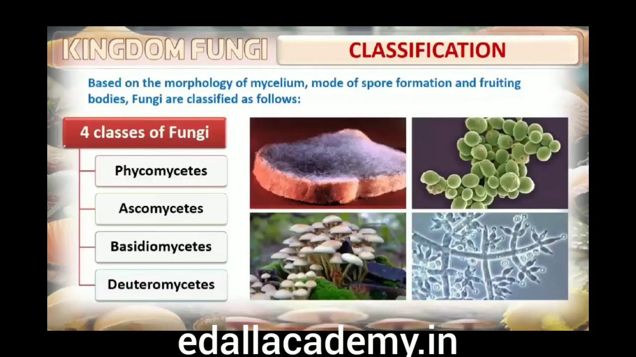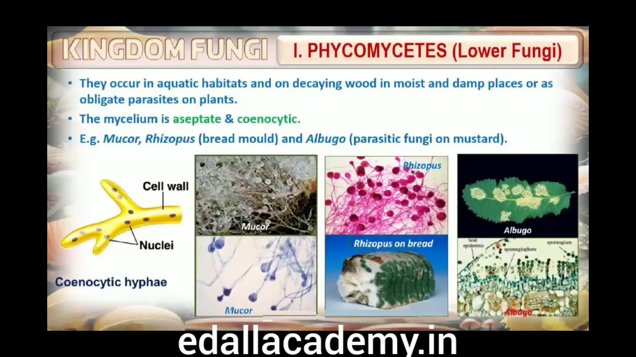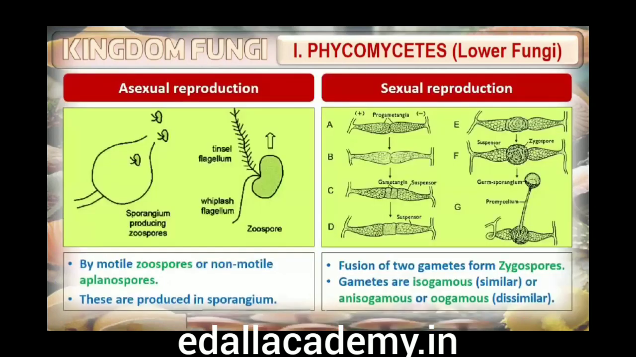The morphology of the mycelium, mode of spore formation and fruiting bodies form the basis for the division of the kingdom into various classes. First is Phycomycetes. Members of Phycomycetes are found in aquatic habitats and on decaying wood in moist and damp places, or as obligate parasites on plants. The mycelium is aseptate and coenocytic. Asexual reproduction takes place by zoospores, motile, or by aplanospores, non-motile.